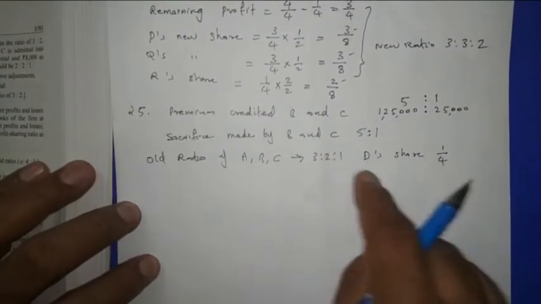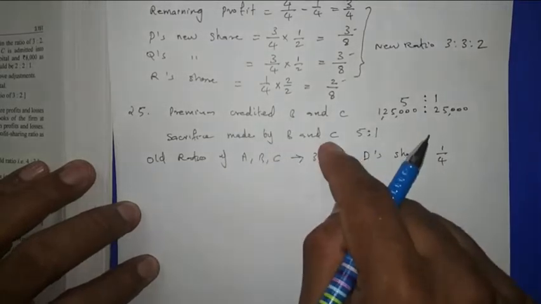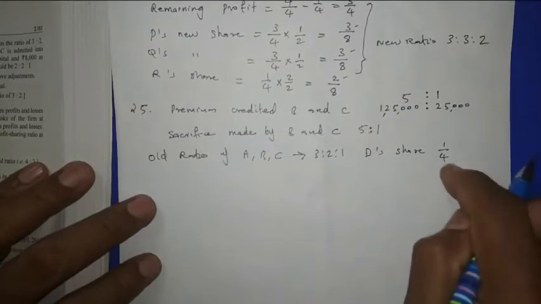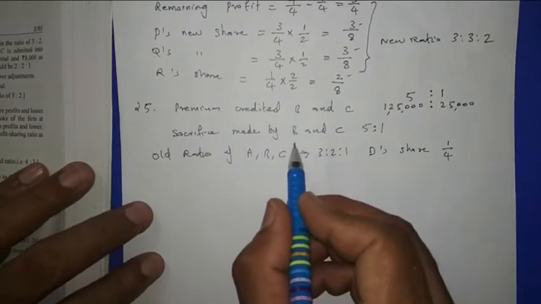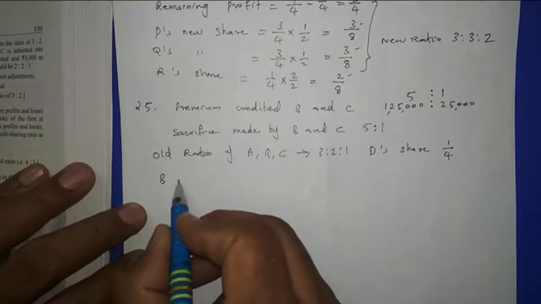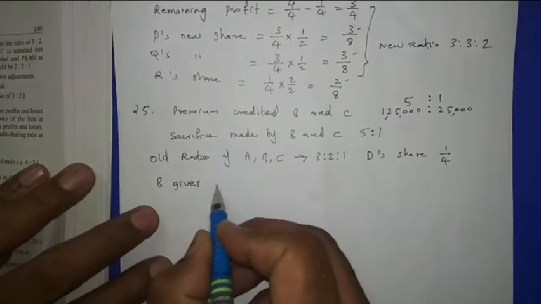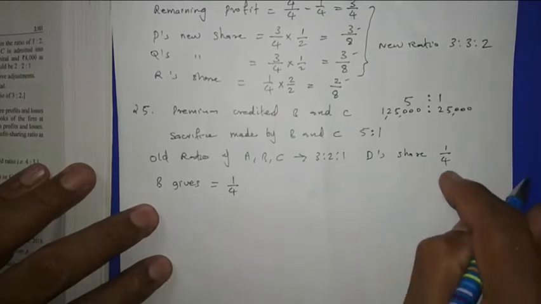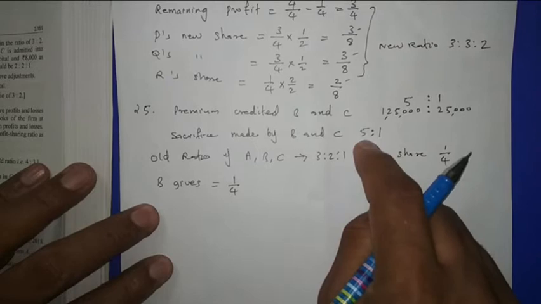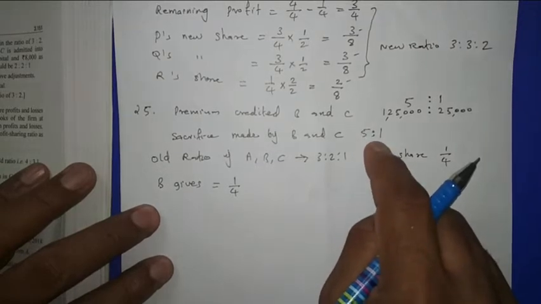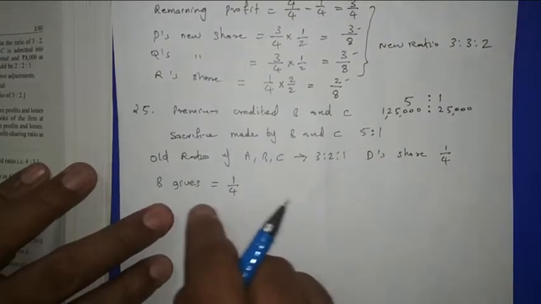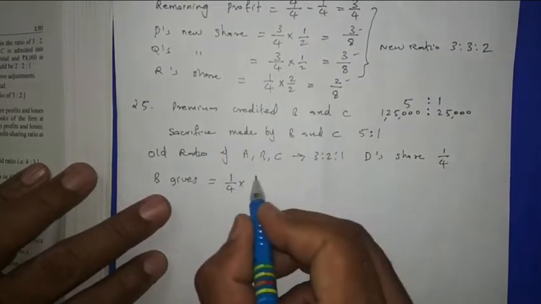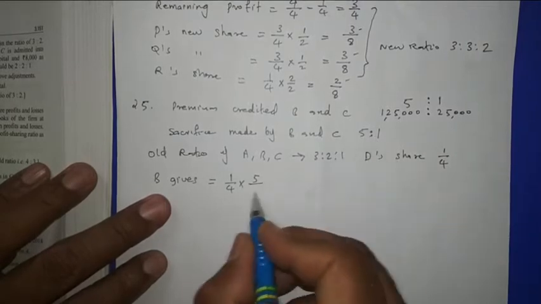B and C only. D's share is given by B and C, that is why their sacrifice is 5:1. Then B gives how much to D? D's share is 1/4, and he is getting it from B and C in the 5:1 proportion. So B gives it to D: 1/4 into 5 out of the total 6.